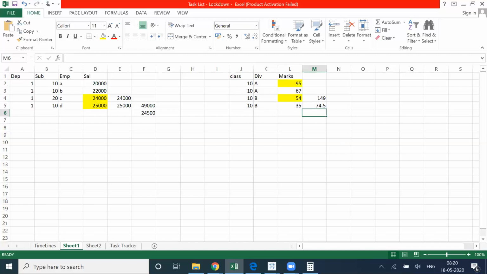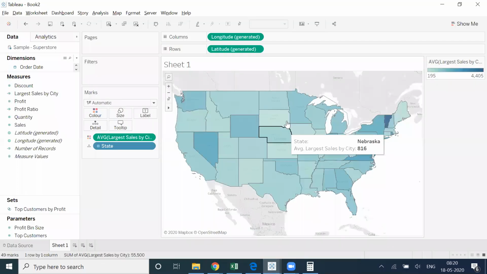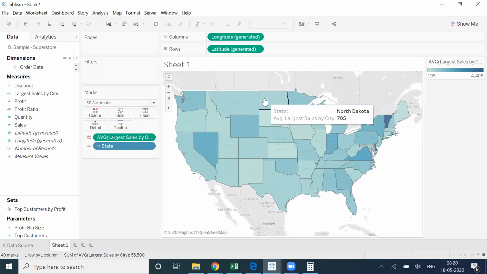So what I will say to the principal is that 74.5% is the average maximum marks which my students got. Obviously, this guy got 95 and this guy got 54, but the average comes out to be 74.5. So I can say that 74.5 is the maximum average marks, which is one of the KPIs. The same thing is happening here as well. I got the maximum of cities, what the value is.